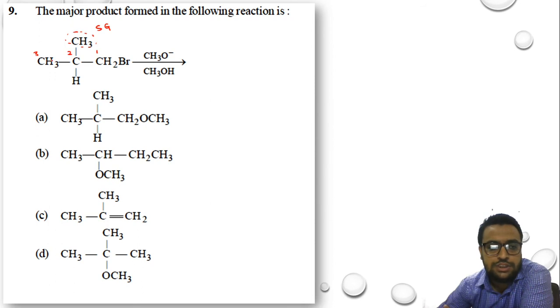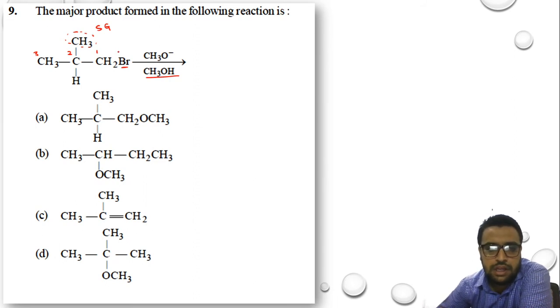There are 3 carbon atoms in a straight chain, so it will be propane connected with a bromine, so it will be bromopropane. At the second carbon atom, we have a methyl group, so it will be 2-methyl bromopropane. So when we talk about the 2-methyl bromopropane reaction, when it is reacted in the presence of methanol,